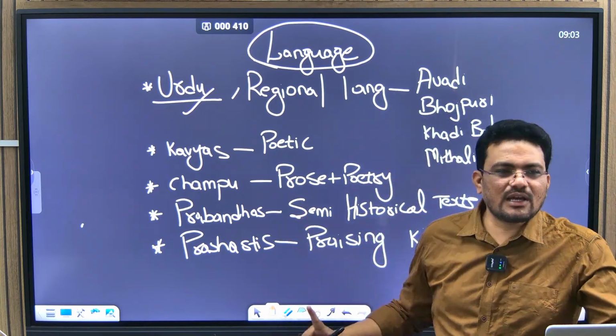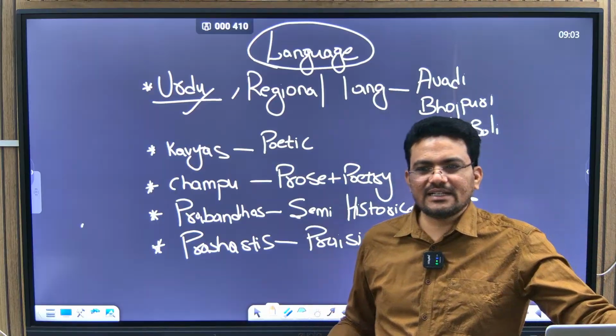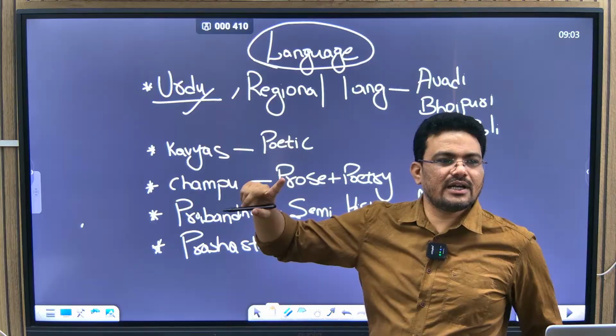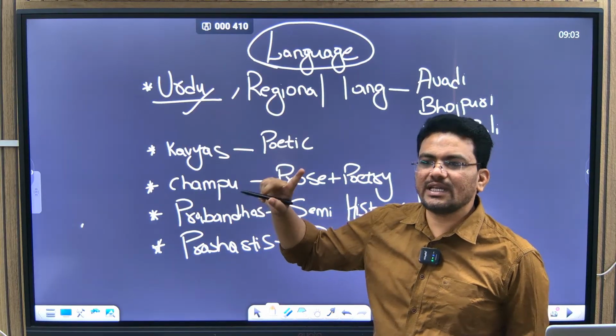Urdu is there now only in two or three countries, India, Pakistan, Afghanistan. So Urdu developed in the military tents during the medieval period.